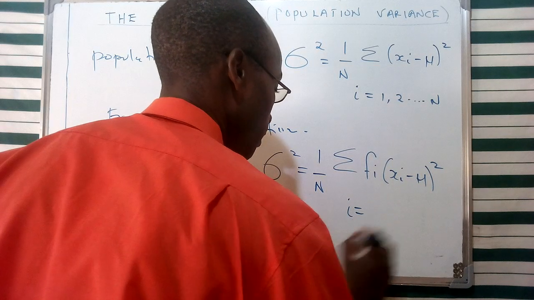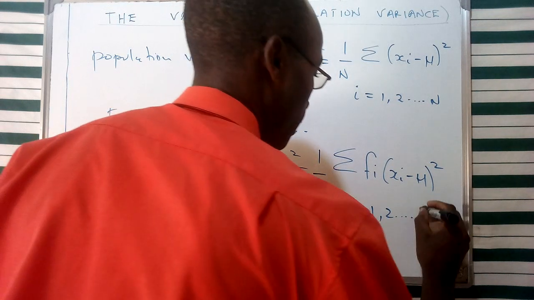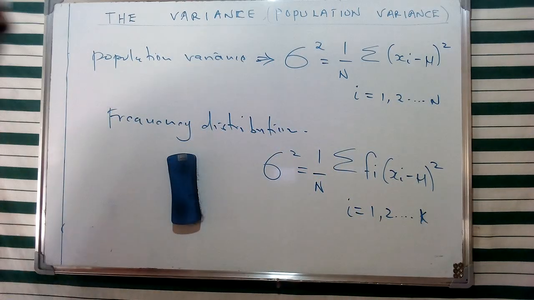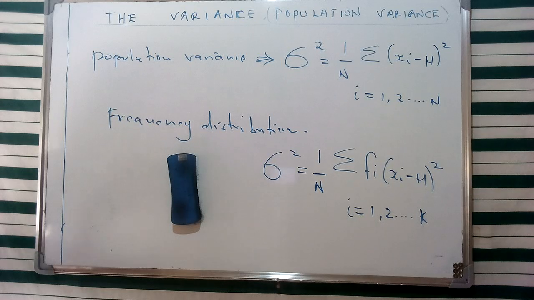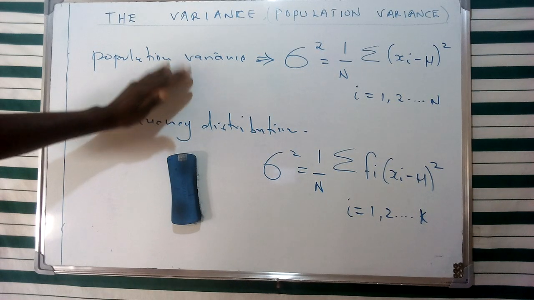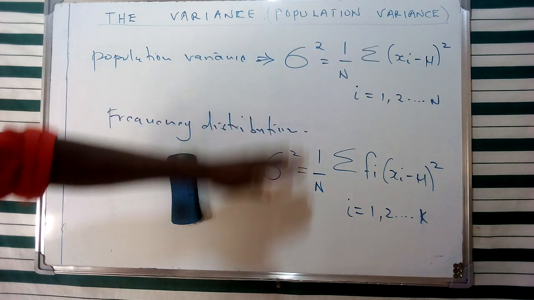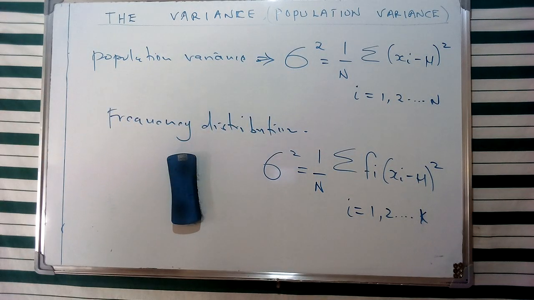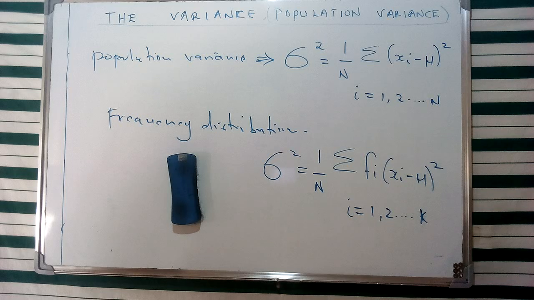Now, from a frequency distribution, we're going to use the concept of classes. So K, therefore, is going to represent the total number of classes in that specific case. So as we go ahead, we're going to be treating the concept of variance, particularly population variance, using these two specific representations, which are going to form a basis for a discussion on other aspects related to the variance insofar as population is concerned.